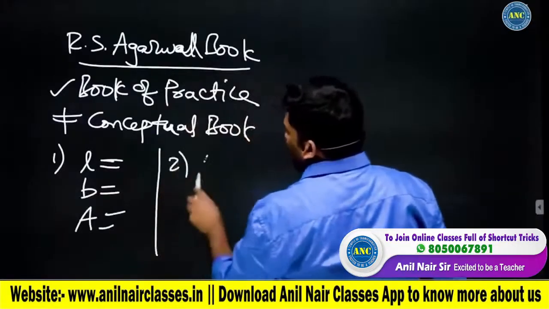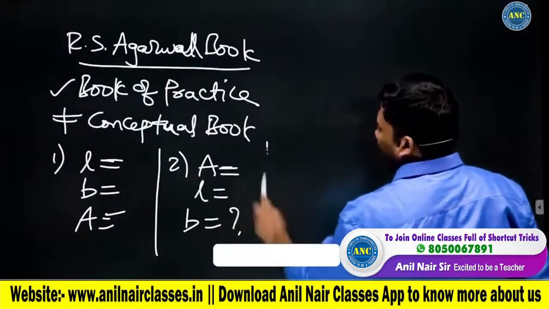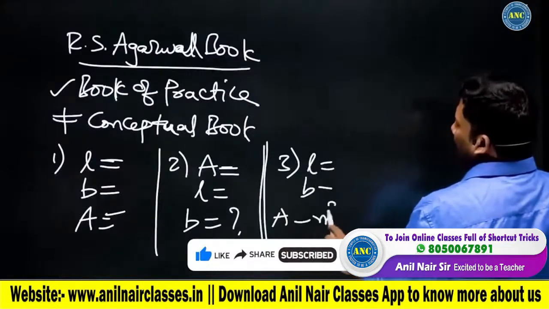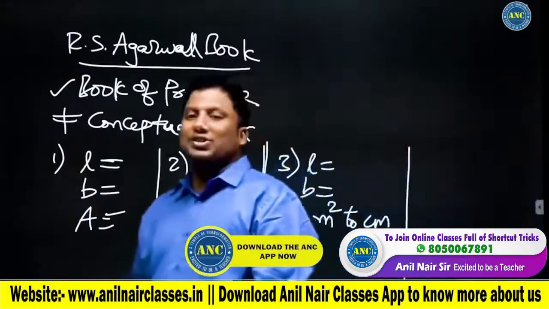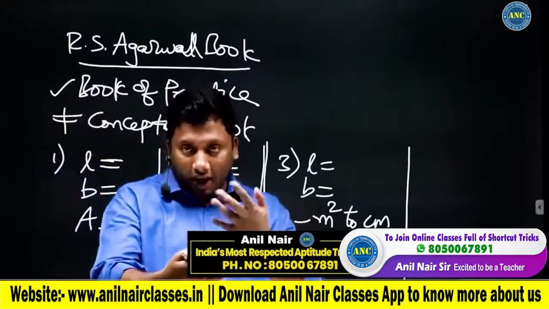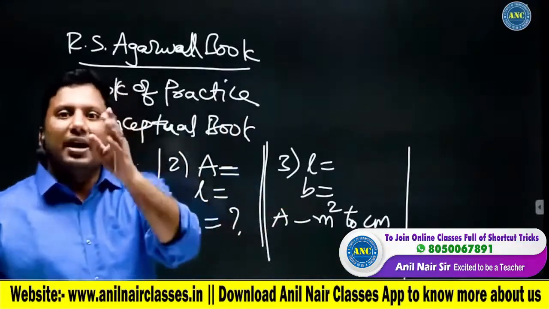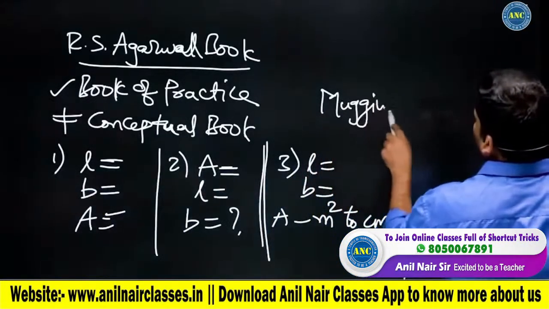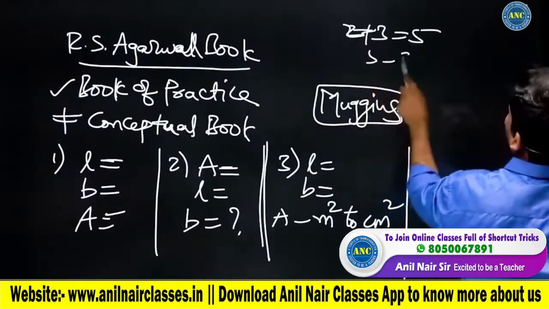Second question, area is given, length is given, breadth we have to determine. Third question, length is given, breadth is given, area we have to convert from meter square to centimeter square. Students will open the book and tell their parents, and they will also think that I am studying aptitude. Is this studying aptitude? This is mugging aptitude. You are using the same formula. You are writing 2 plus 3 equivalent to 5. You are writing 5 minus 3 equivalent to 2.